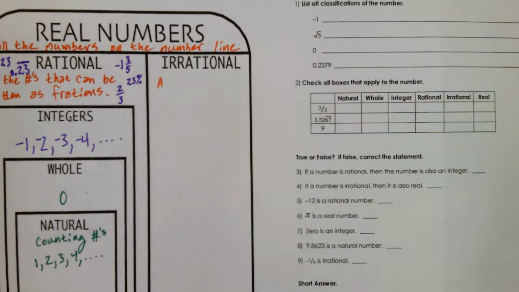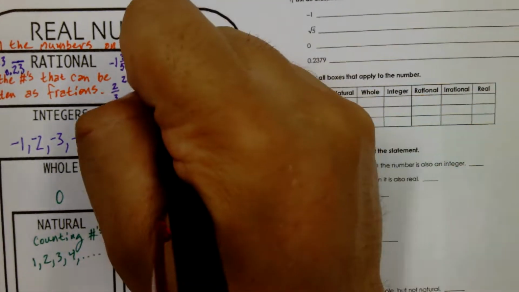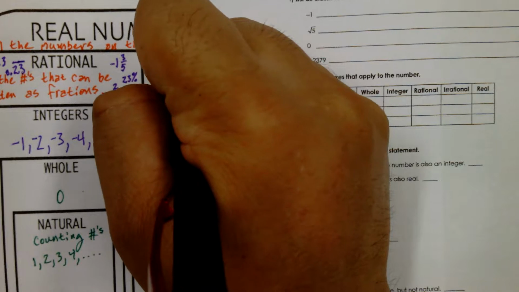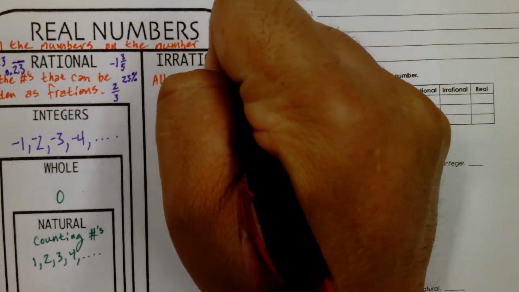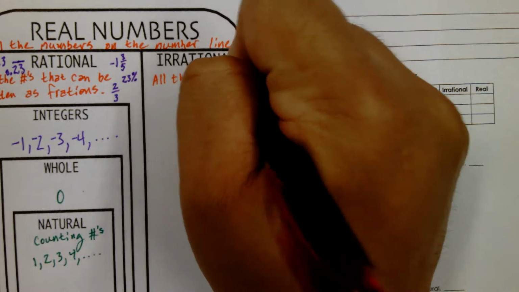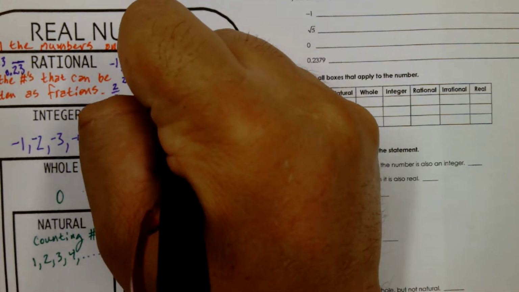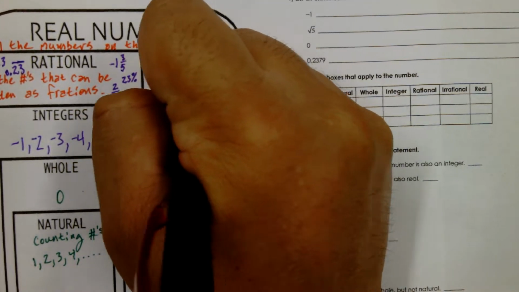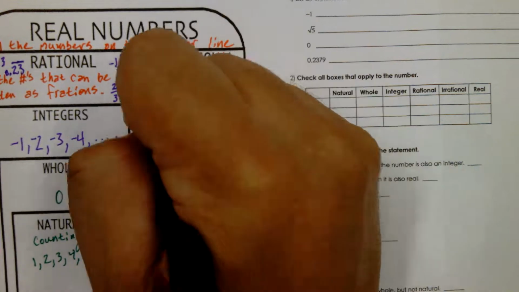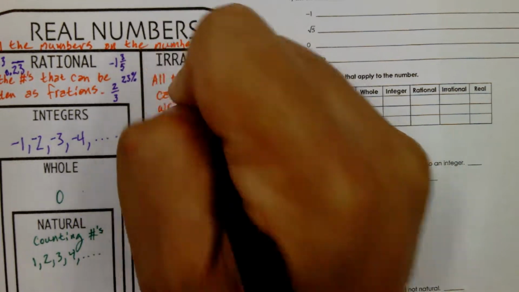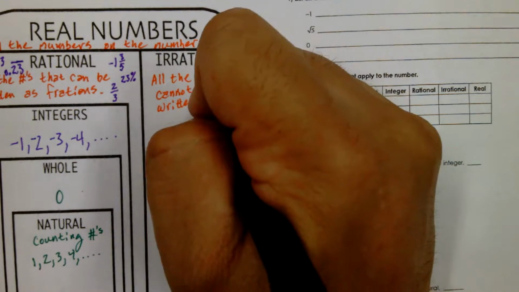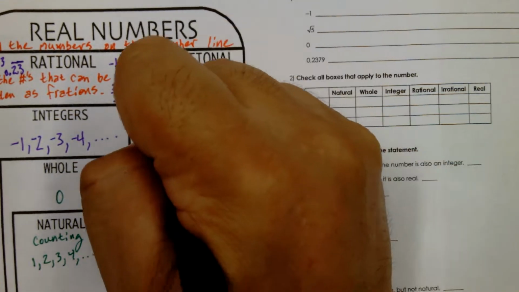So over here, we write all the numbers that I cannot write as fractions. So write that down. All the numbers that cannot be written as fractions.